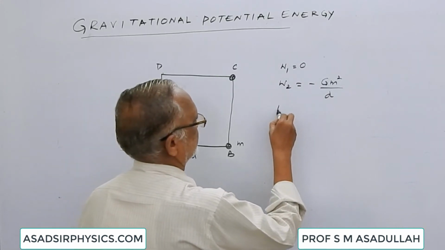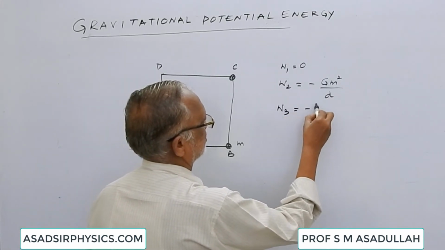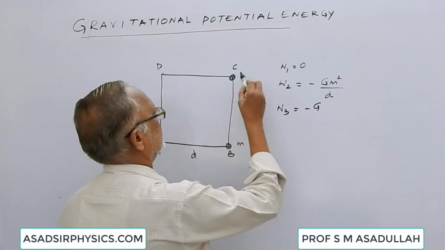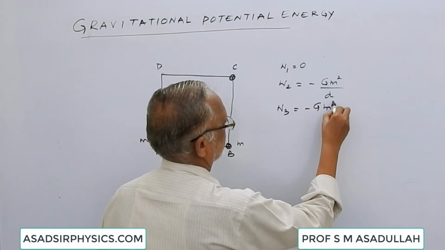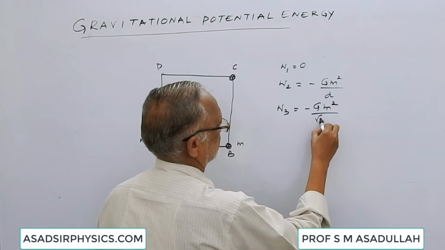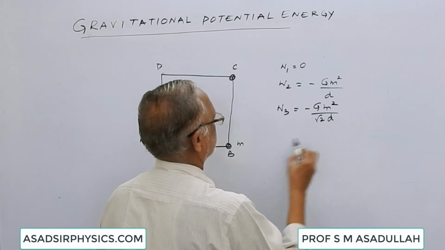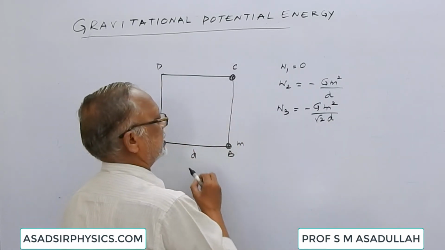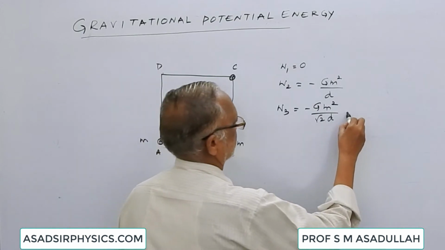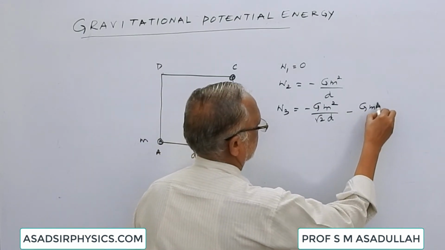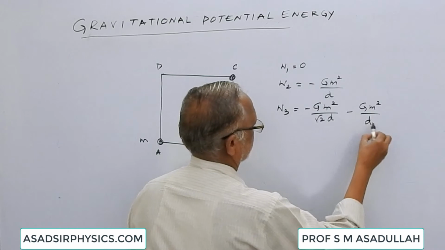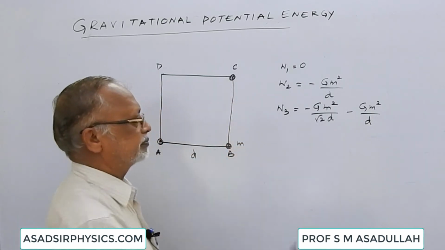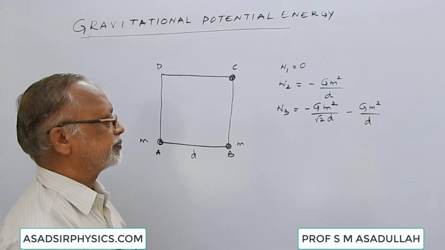So the work W3 is equal to minus Gm square by the distance root 2d against the potential of the body at A, minus Gm square by the distance d between B and C.